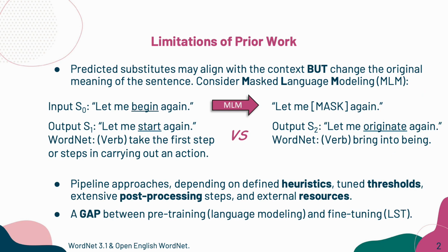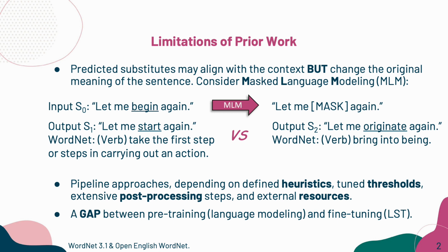From our literature review, we found some limitations in existing methods. A common issue is that the predicted substitute could fit the context, but might change the original sentence meaning. Let's look at a method based on masked language modeling. When we mask the word begin and consider substitutes like start in sentence 1 or originate in sentence 2, both can grammatically fit the context within the sentence.